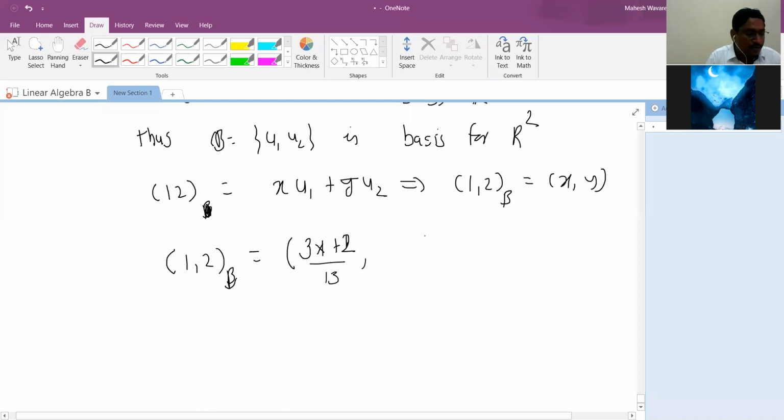And what is the second coordinate? 4a minus 3b divided by 13.